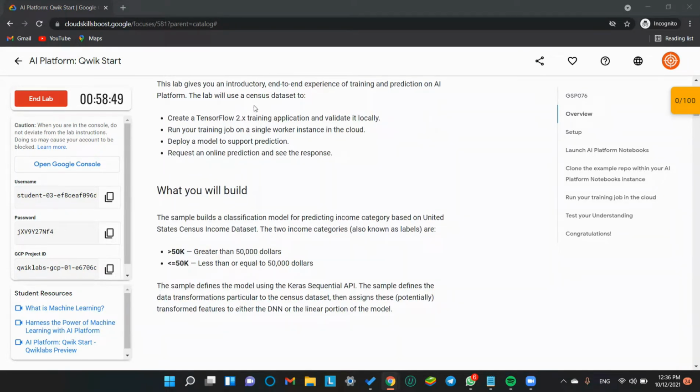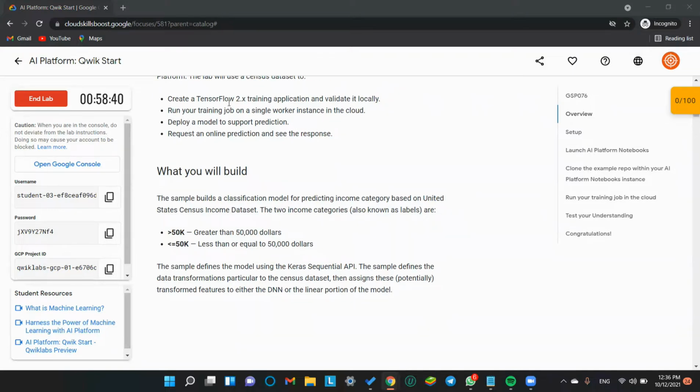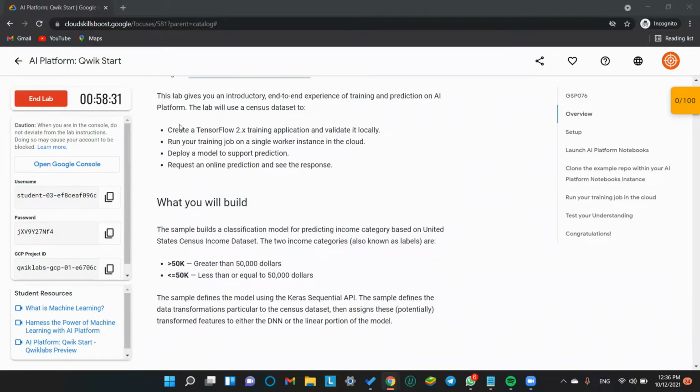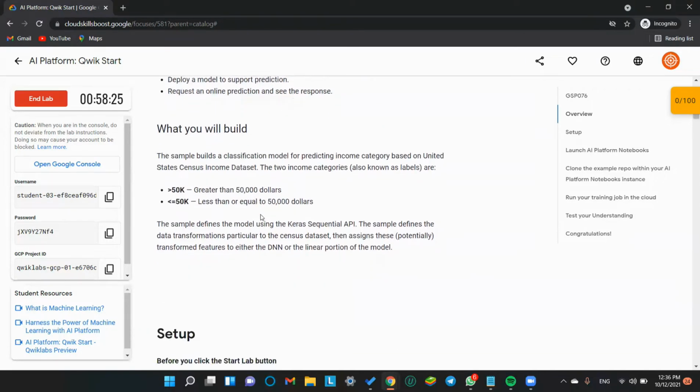Then these are the tasks, I guess. Create a TensorFlow 2.x training application and validate it locally. Run your training job on a single worker instance in the cloud. Deploy a model to support prediction. Okay, seems cool. Now, all these terms are newly heard by me, actually, for the first time. So let's just see what this module has for us to learn.